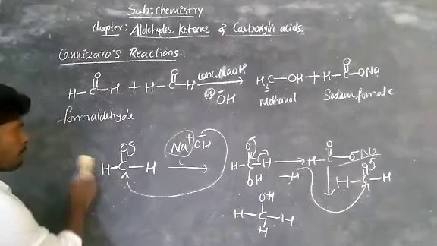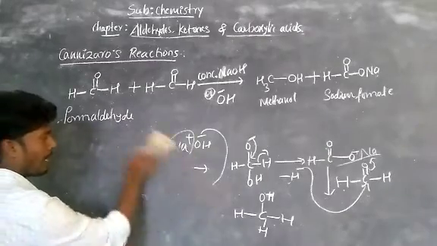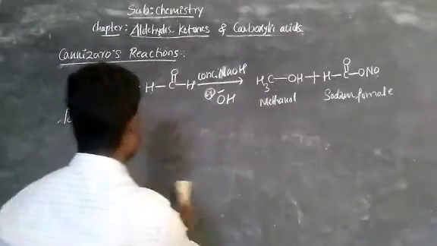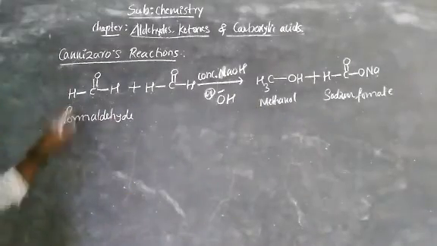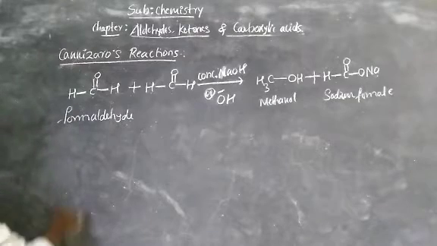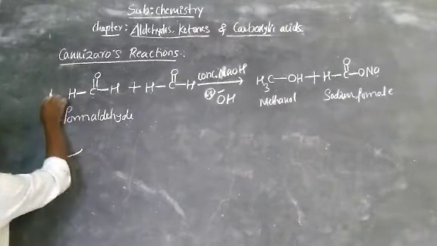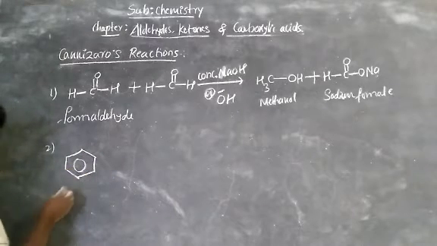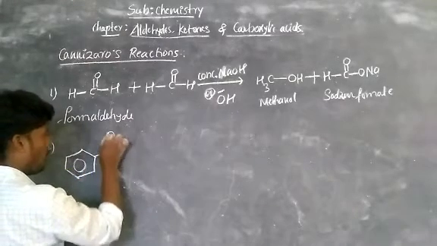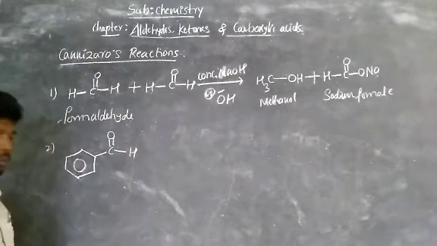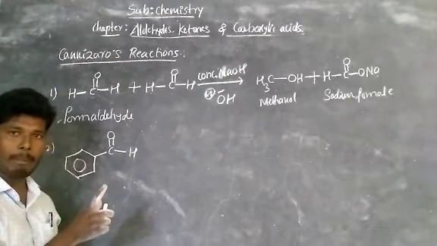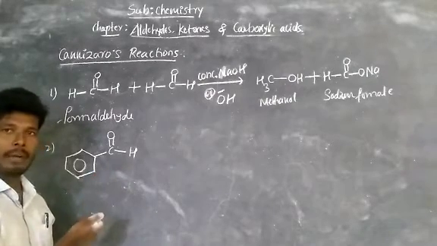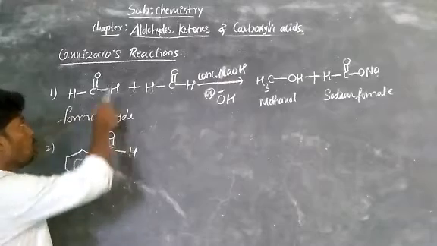Now similarly observe, if you are writing one more example here, just in place of hydrogen write benzene. This is example 1, now example 2. If you are writing benzene bond C double bond O bond H, observe this benzene does not contain alpha hydrogen. Already I told you in the last video, here there is no alpha hydrogen, so that it undergoes only Cannizzaro's